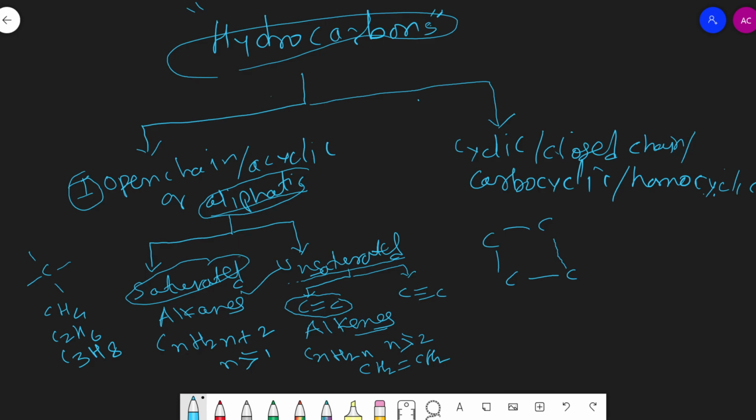Now unsaturated hydrocarbons containing a carbon-carbon triple bond are termed as alkynes. So what are alkynes?